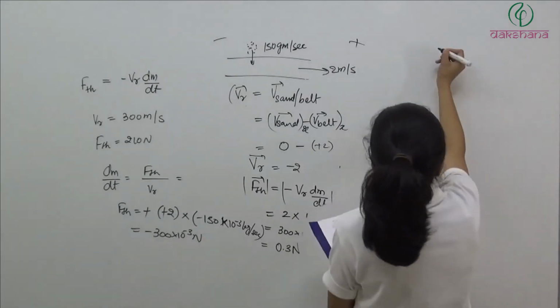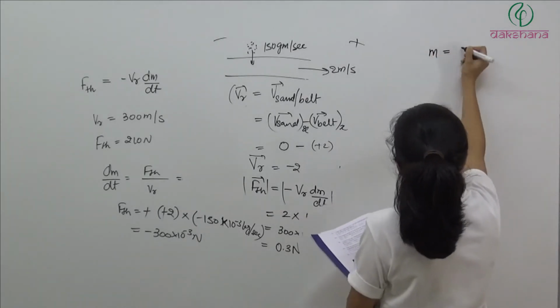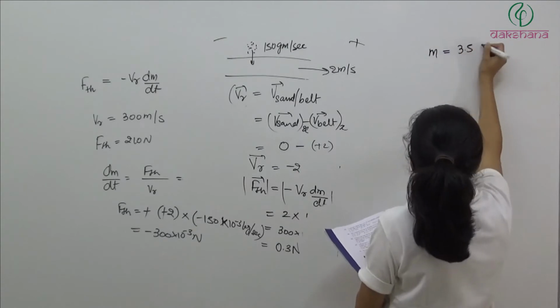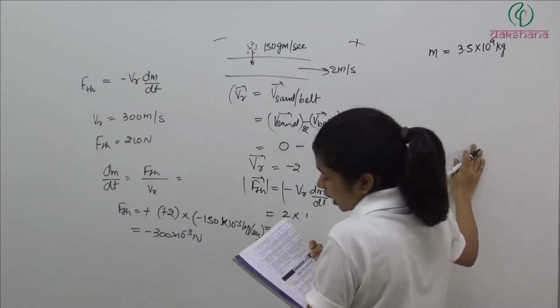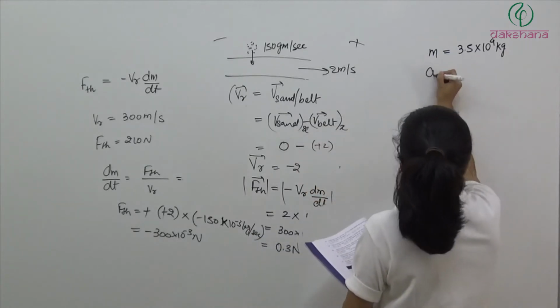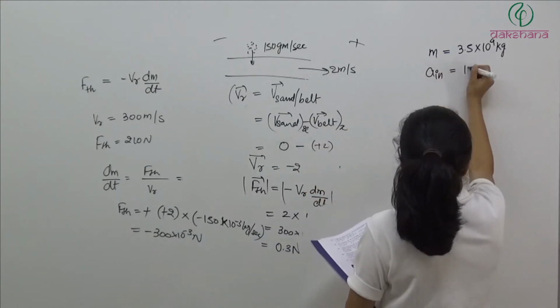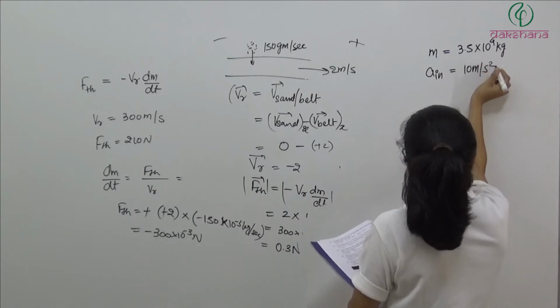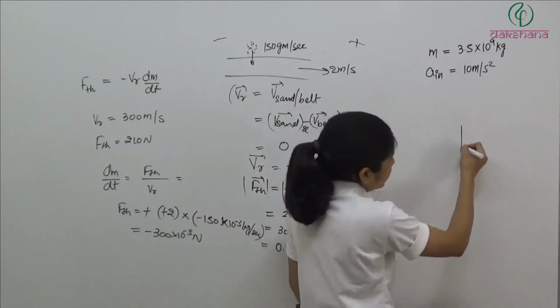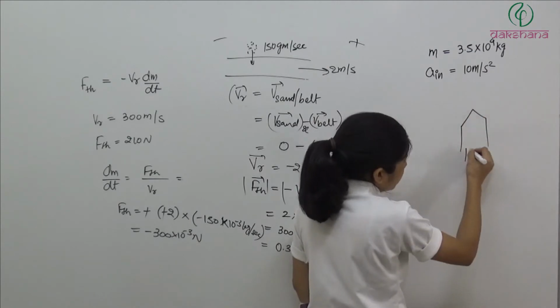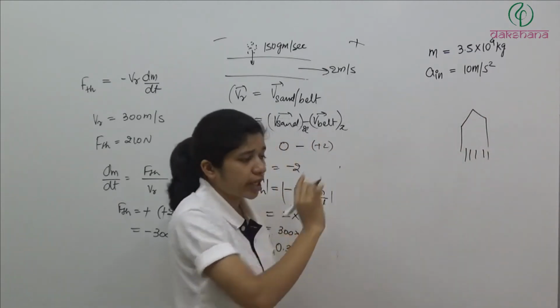so here we have live mass of the rocket is equal to 3.5 into 10 to the power 4 kg. It is blasted with initial acceleration, A initial is equal to 10 meter per second square. Then initial thrust is how much? So initially this rocket is at rest.